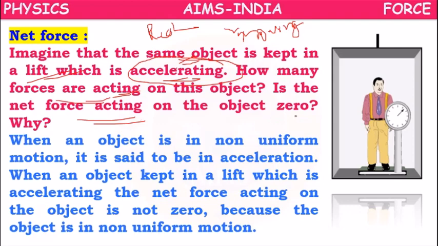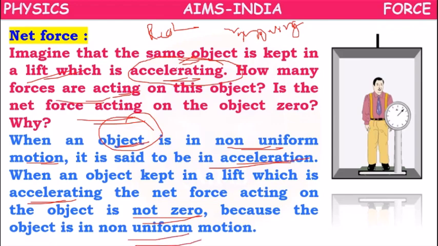So here, when a person is moving in the lift, we can say that the object is in non-uniform motion, or it is said to be in acceleration. When the lift is accelerating, the net force will not be 0, because the object is in non-uniform motion.